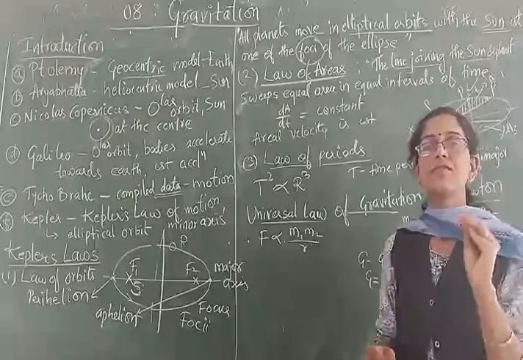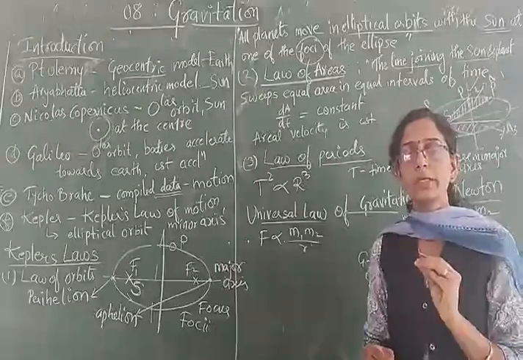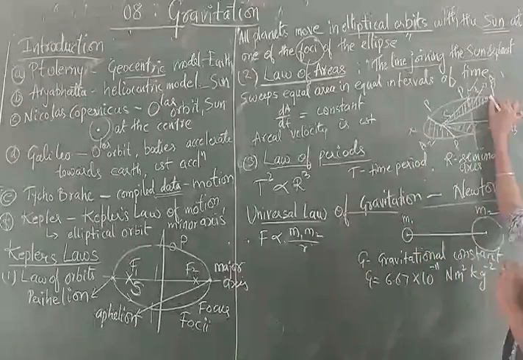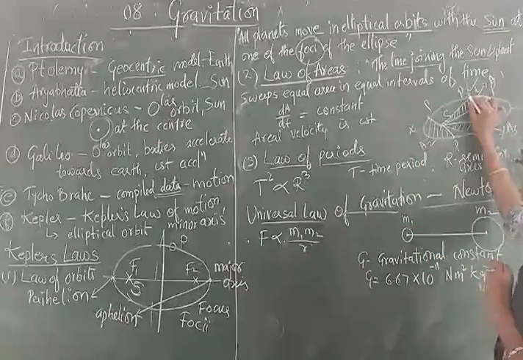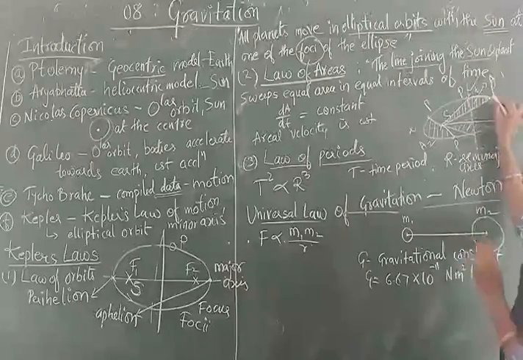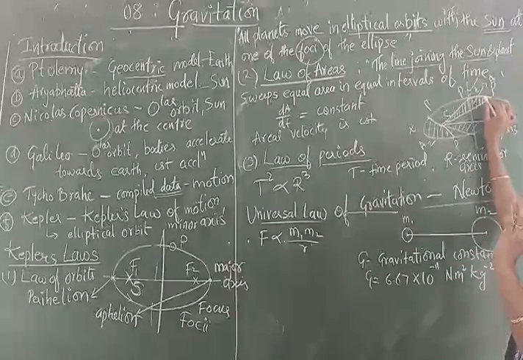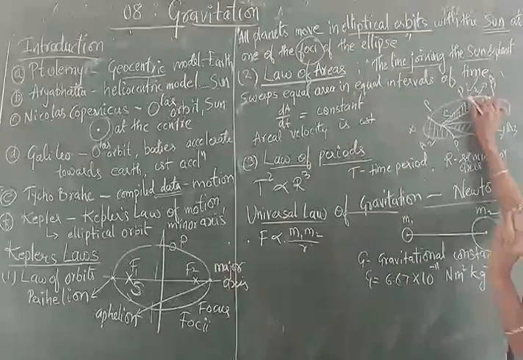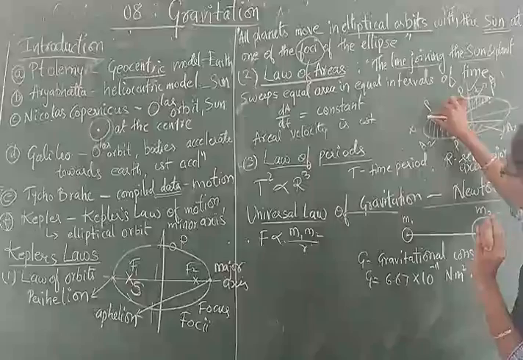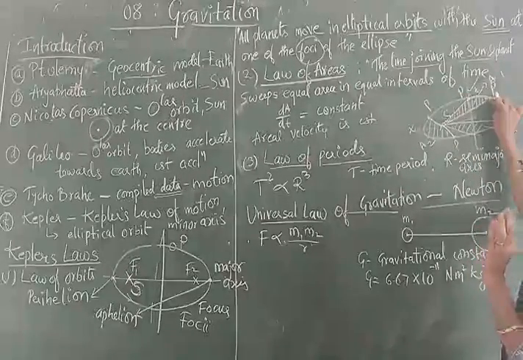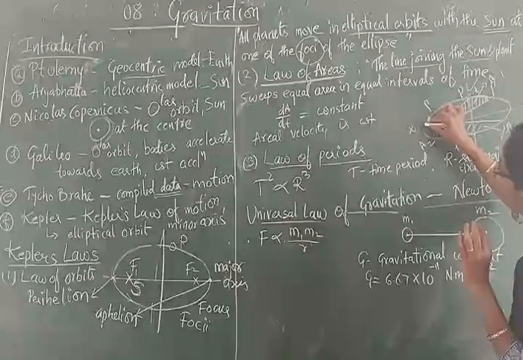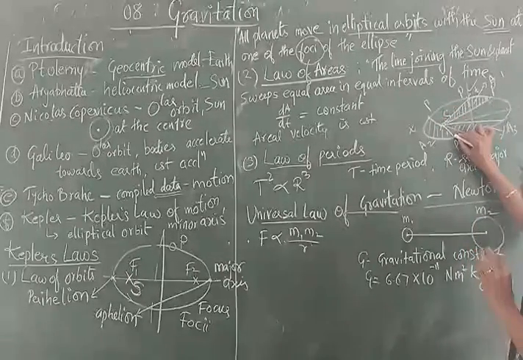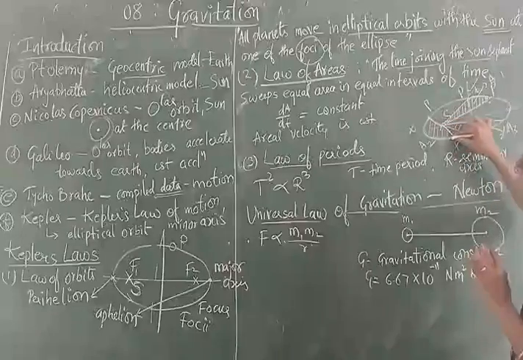Just now I spoke about longer days and shorter days. It depends upon this. If your planet is here, it needs to cover a very short distance, so it will move slowly. Within 1 month it will move here. When it reaches here, it has to cover the same area, so it has to cover this much of path.